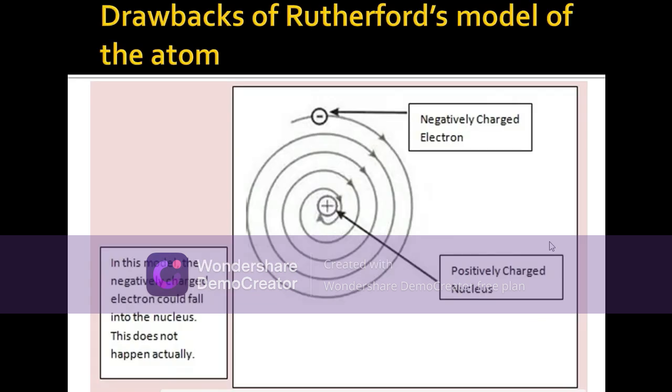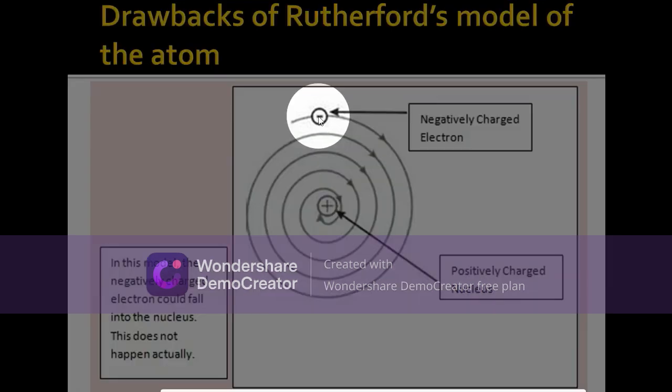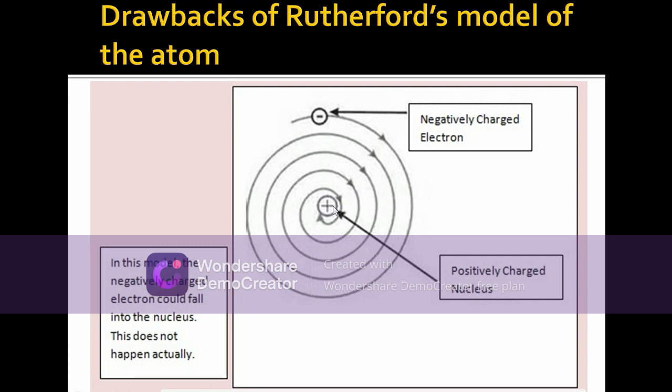So now let us move to the drawback of Rutherford's model. Though Rutherford did a lot of experiments and gave a structure of the atom with the nucleus, he said that the negatively charged electrons are revolving around the nucleus, and at one point of time they will lose energy and finally fall into the nucleus. If this happens, the atom is not stable. Actually, the atoms are stable.